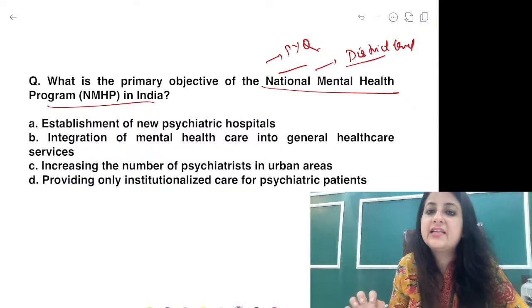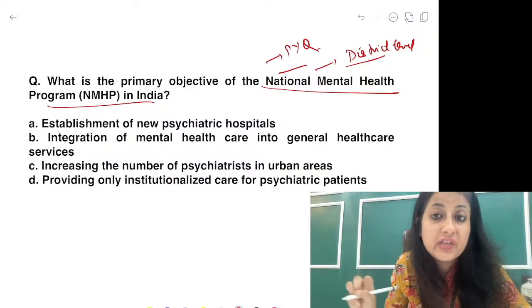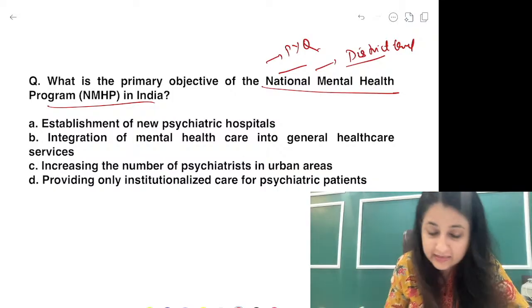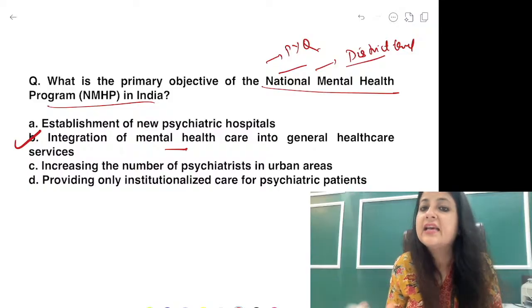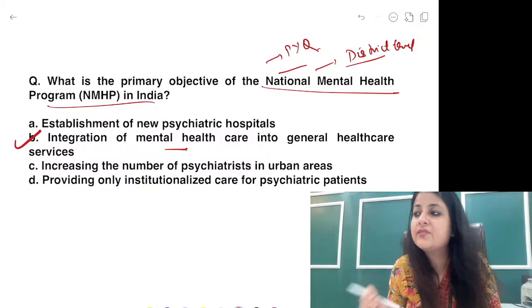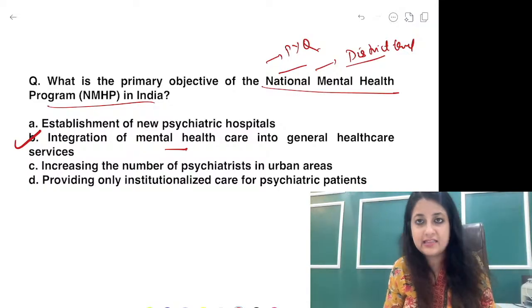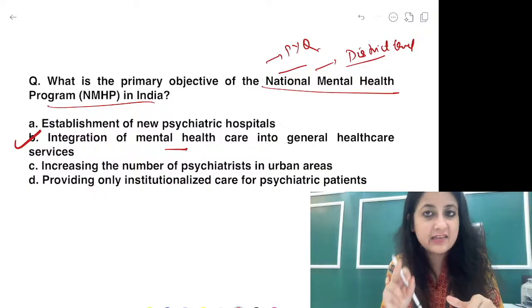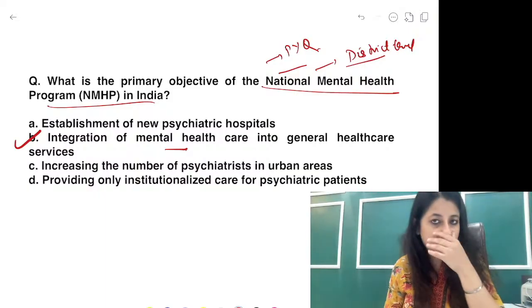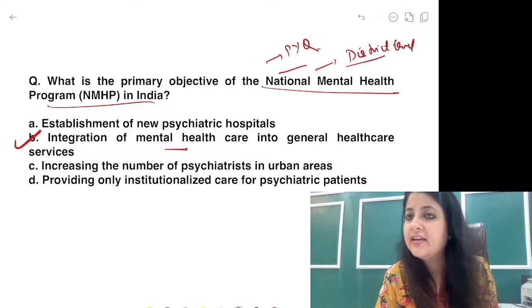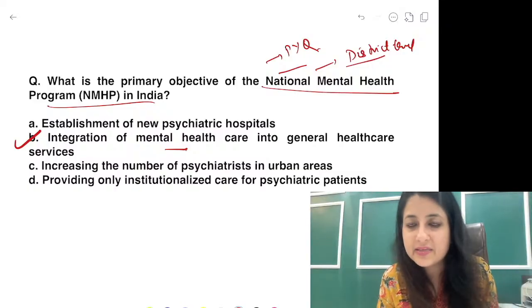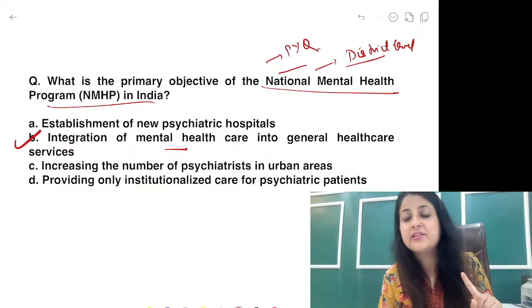लोग ऐसे ही hospital नहीं जाते. We want the services to reach to the people at the community. So mental health has to become a part of community, guys. In general healthcare services, we should try to integrate mental health care. Mental health care में IQ पढ़ के जाना, guys. That from your psychiatry you can study, or in RR videos you will find level of intelligence IQ के basis पे classification पढ़ के जाना.